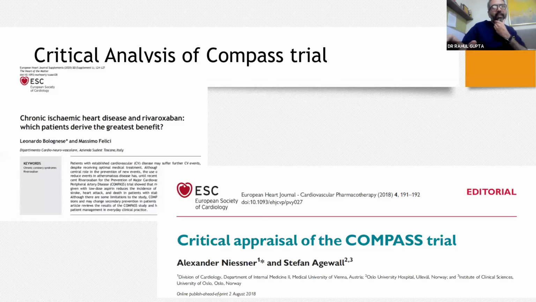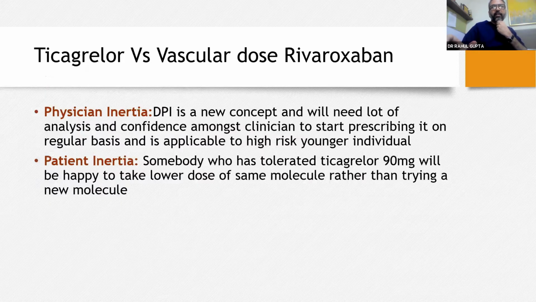I went through this critical analysis of the COMPASS trial and various papers, and I would say that looking at all those trials, we have to sub-select a group to put them onto the evidence from the rivaroxaban trial. Now, this dual pathway inhibition is a new concept and will need a lot of